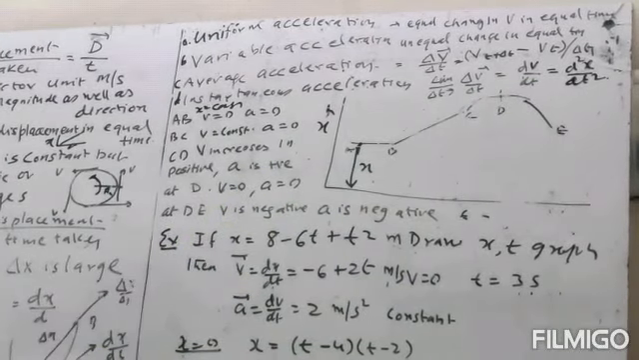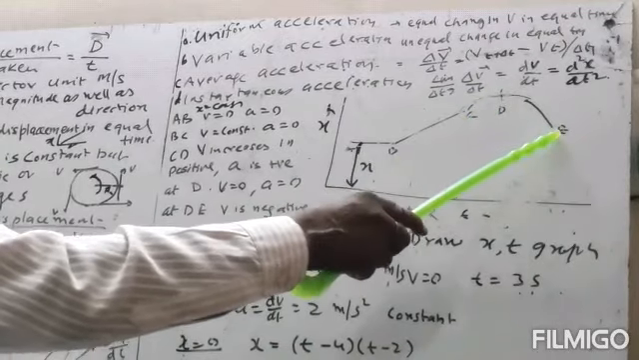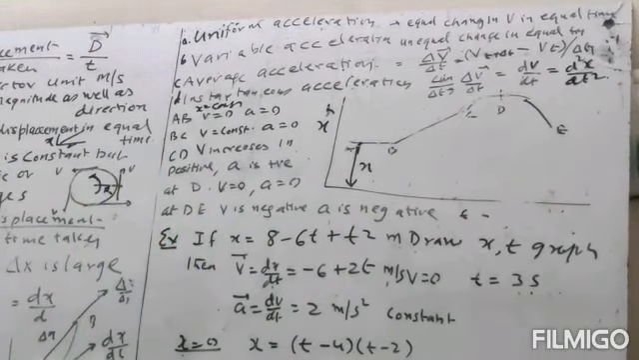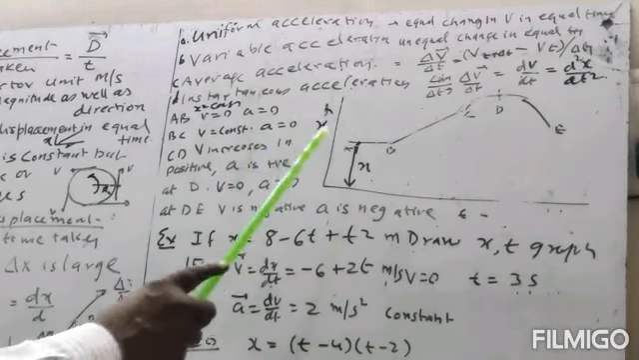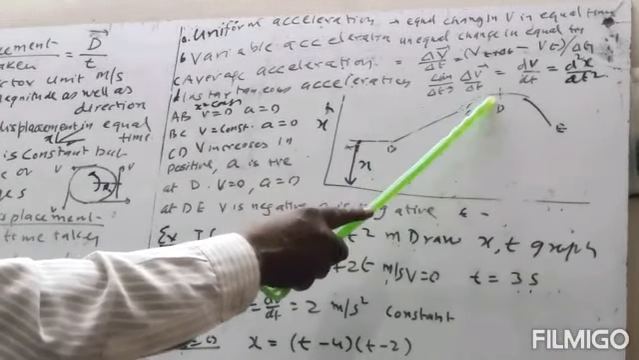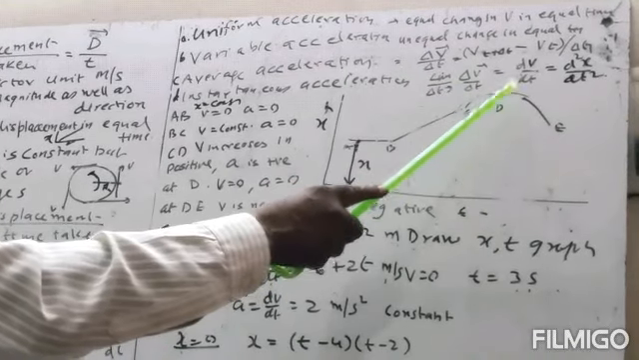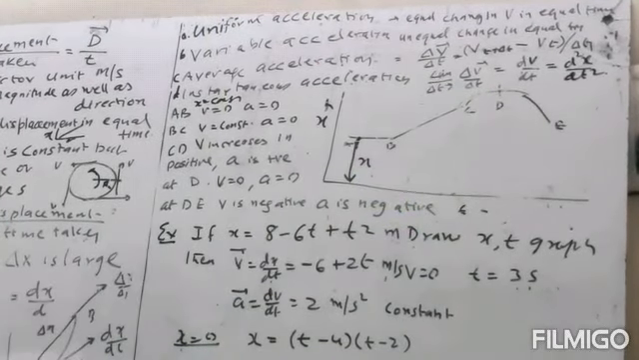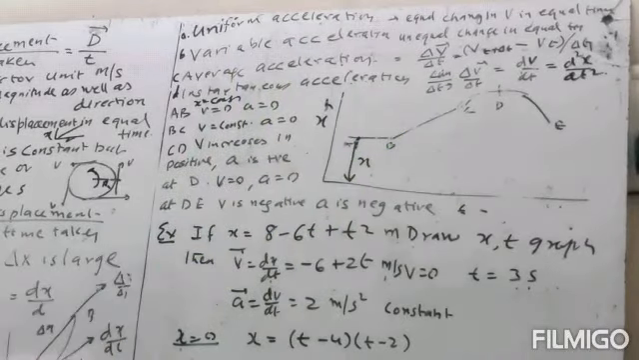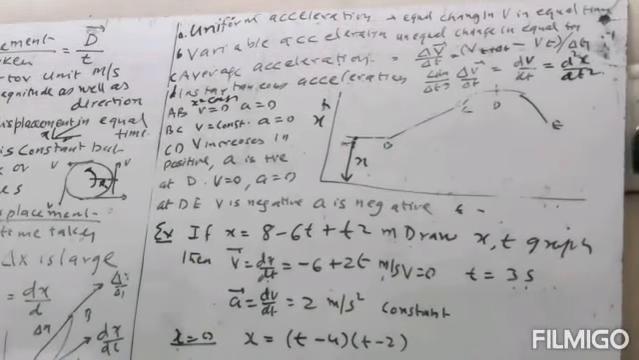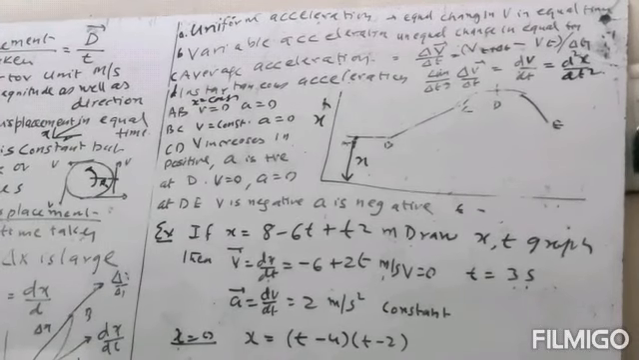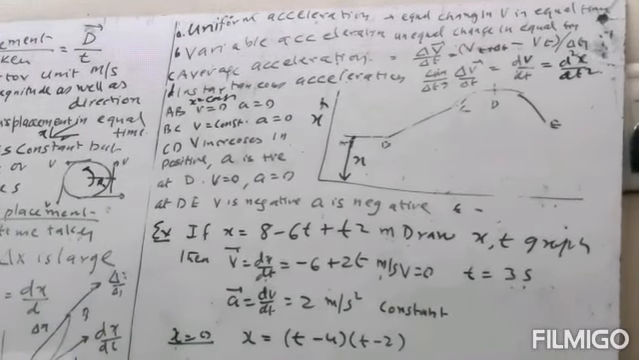So the acceleration will be negative for this portion. So here we have seen that the acceleration is not constant. Acceleration is 0 here, acceleration is 0 here, acceleration is positive here, acceleration is 0 here, and acceleration is negative in this direction. So by this graph we can explain where there is positive acceleration, where there is negative acceleration, and where there is zero acceleration.